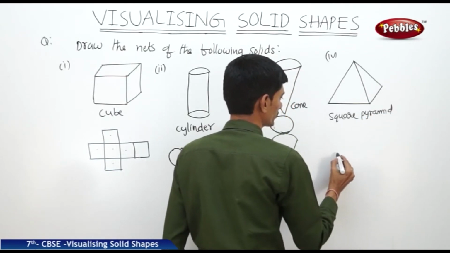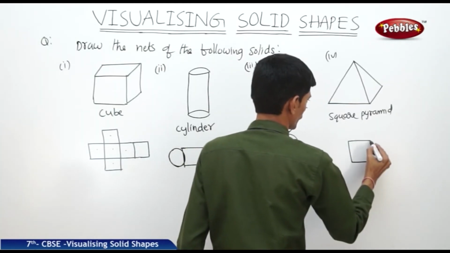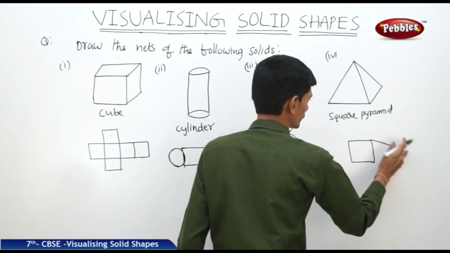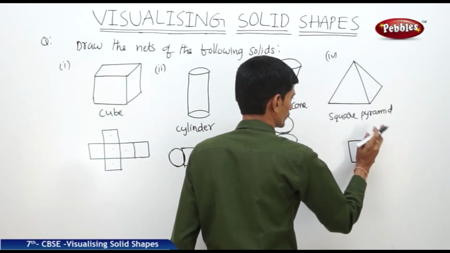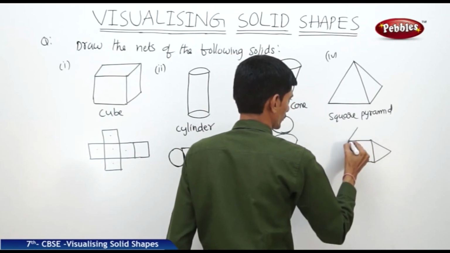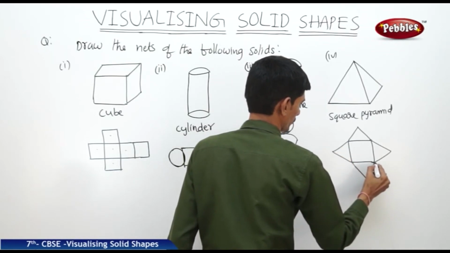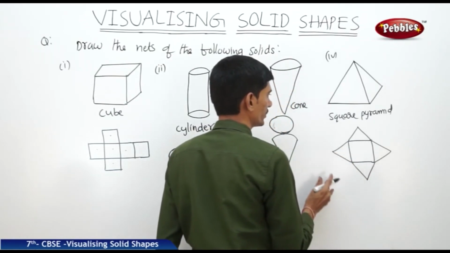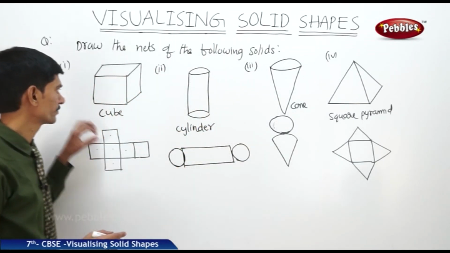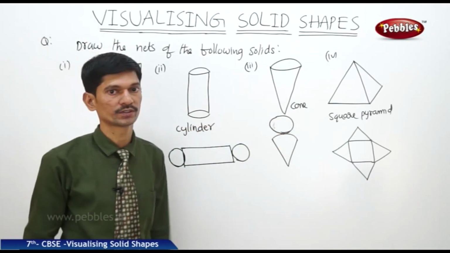Its net figure is a square face along with 4 triangular faces. Now this is the net of a square pyramid. So these are the net figures of cube, cylinder, cone and square pyramid.